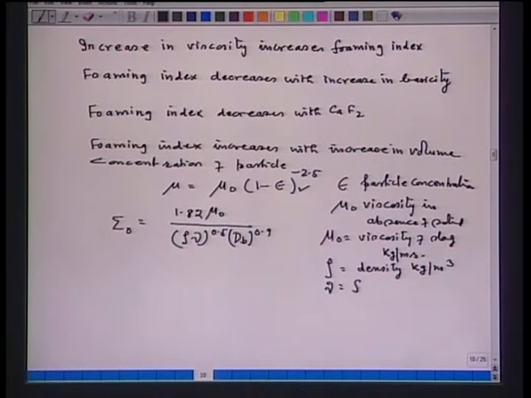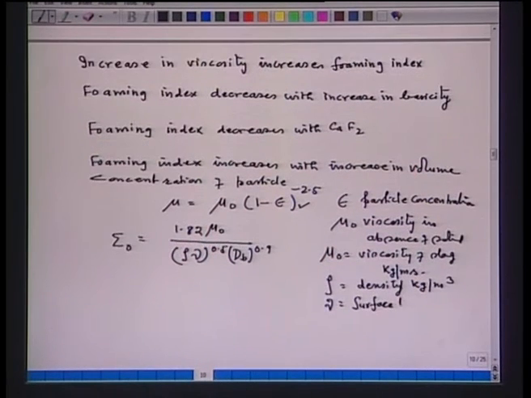This is the surface tension, and it has to be substituted in Newton per meter, then dB is the diameter of the bubble. Now, if I want to know the foaming index in the presence of solid particles, then what can I do?